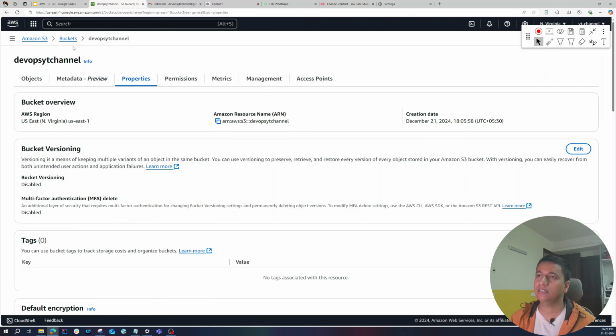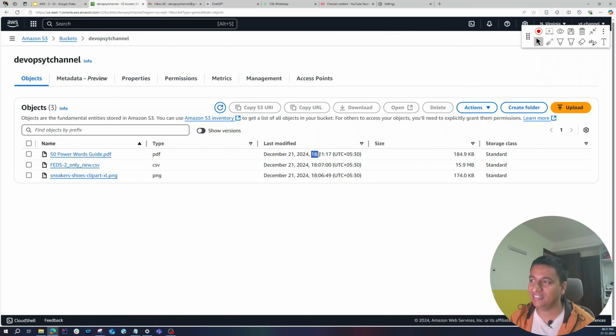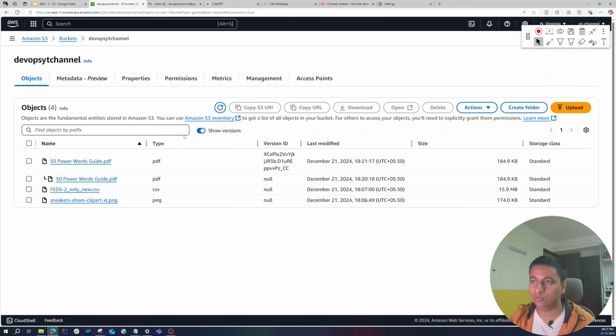Now let me re-upload that PDF again and let's see what happens. Okay, it is uploaded. Now you will see that the timestamp has been updated to 1821, but you also have this toggle that says show versions. As soon as I enable it, you will see both versions of this file, the one that was uploaded at 1820 and the new one that we just uploaded at 1821.